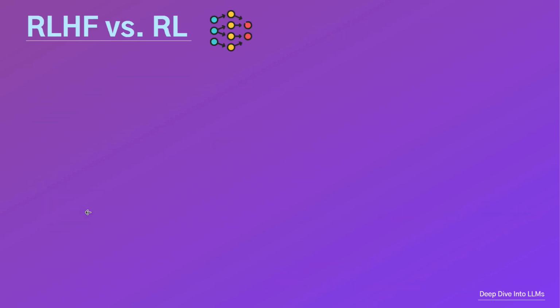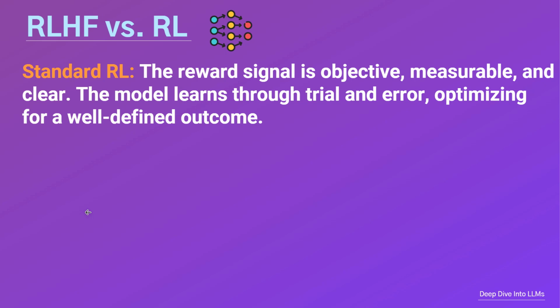Now, let's clearly compare RLHF with standard RL. In traditional reinforcement learning, the reward signal is objective, measurable, and clear, like getting the correct answer to a math problem or winning a game. The model learns through trial and error, optimizing for a well-defined outcome.